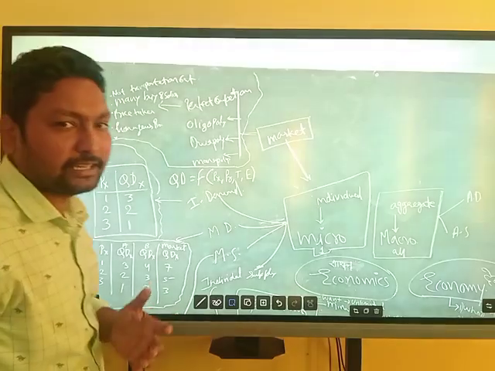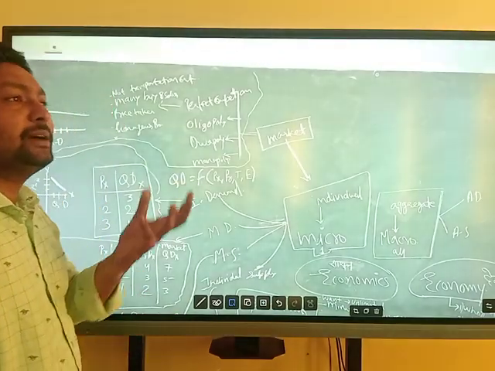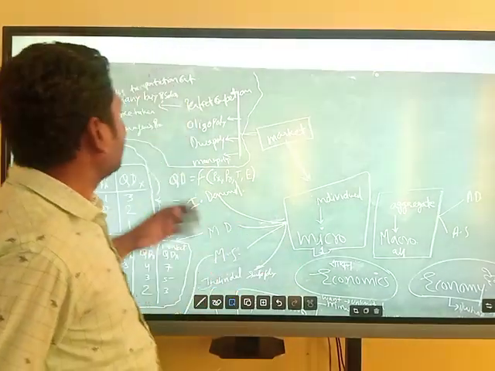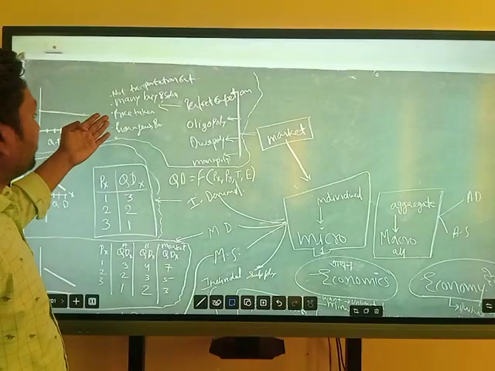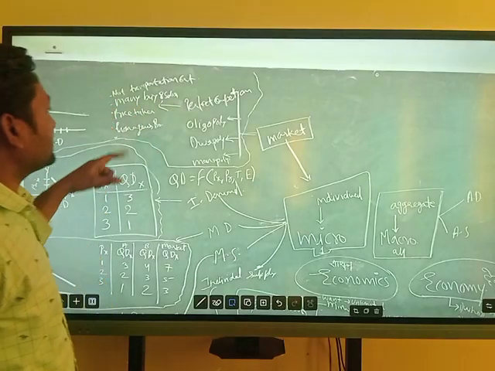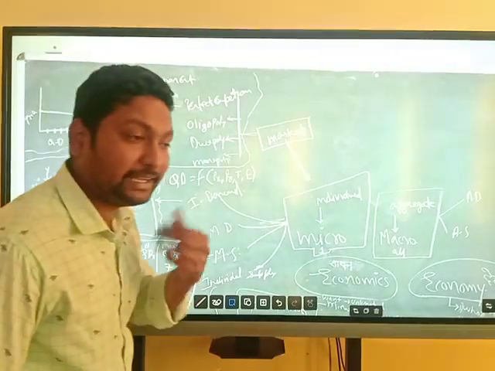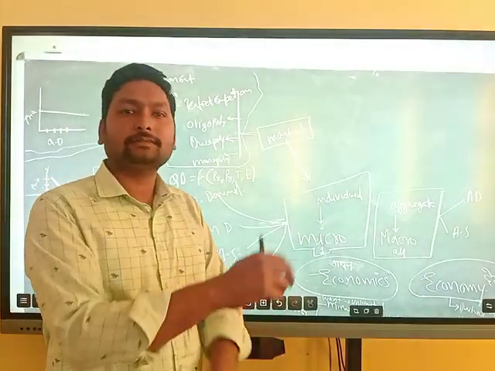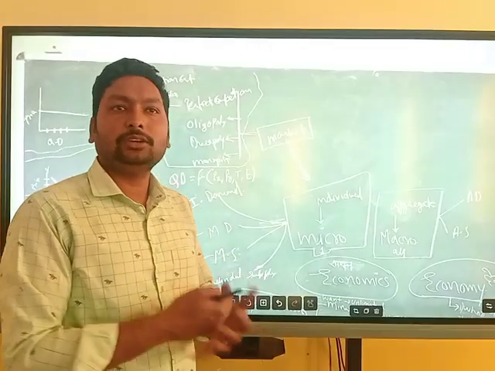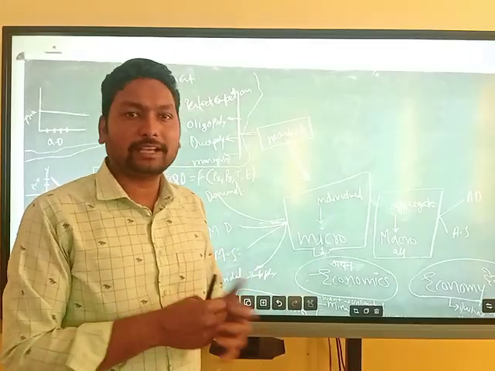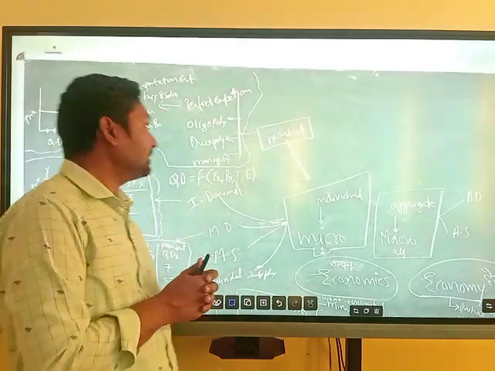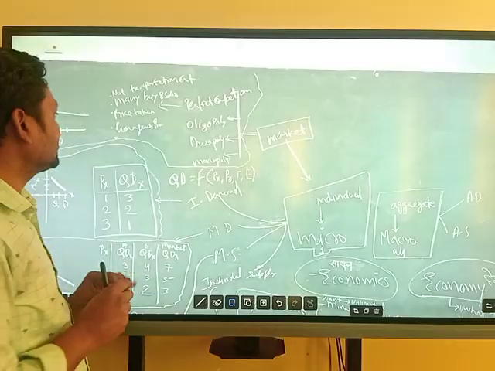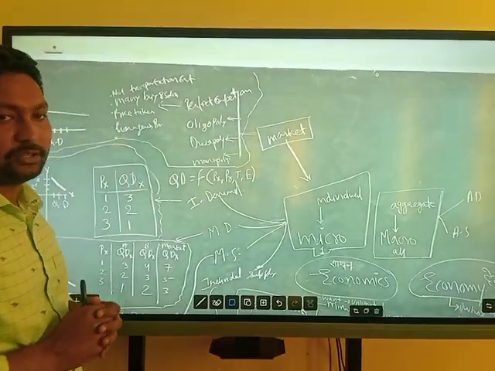First, there are many sellers and buyers. It means that in the market a large number of sellers and buyers are available. The second point is that the seller is a price taker, not a price maker. Price taker means the price already exists in the market, and a new seller or buyer can enter or exit according to their situation, but the price will not change. The price of a particular product will be the same, and the products are homogeneous.